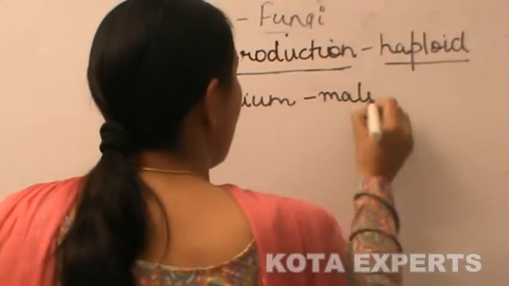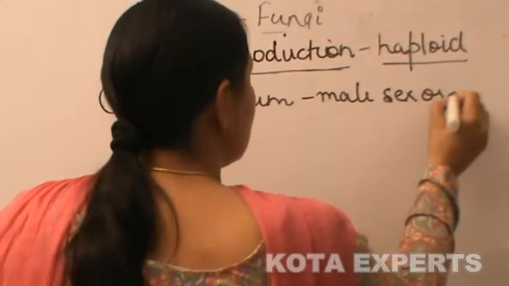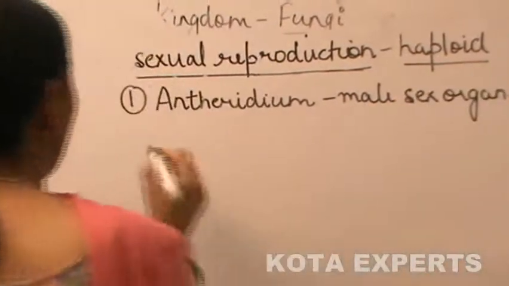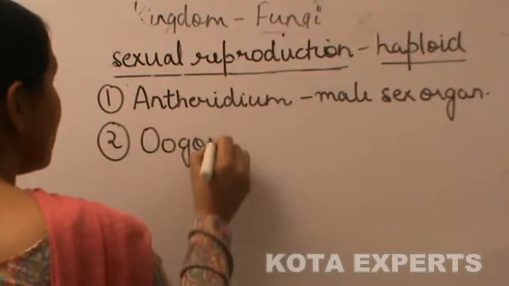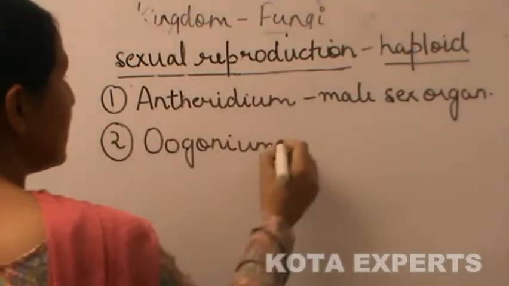Antheridium is the male sex organ, and the female sex organ is oogonium.